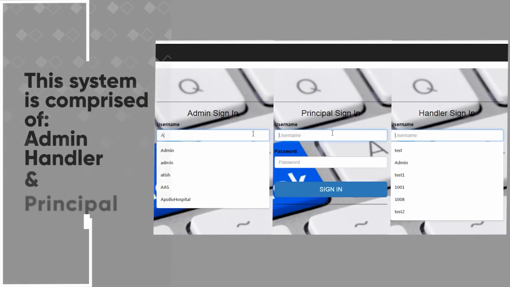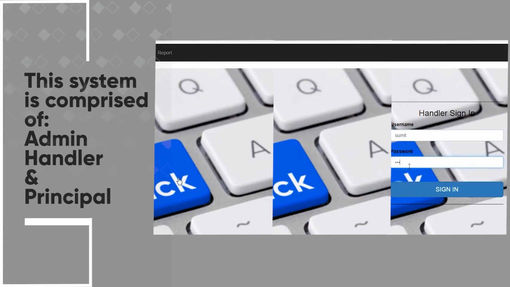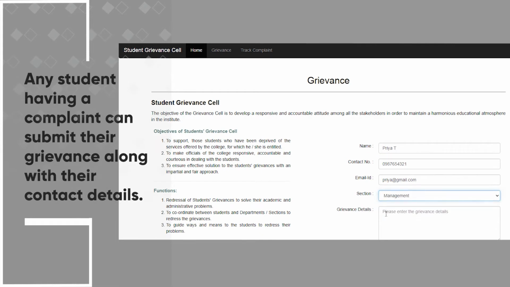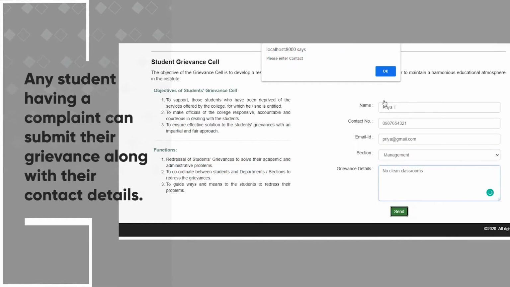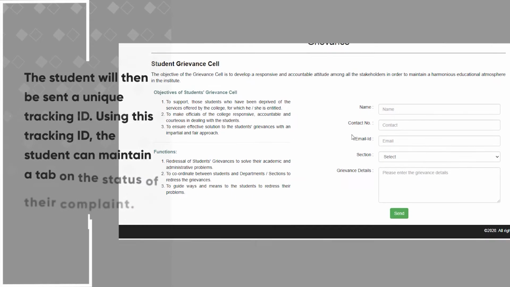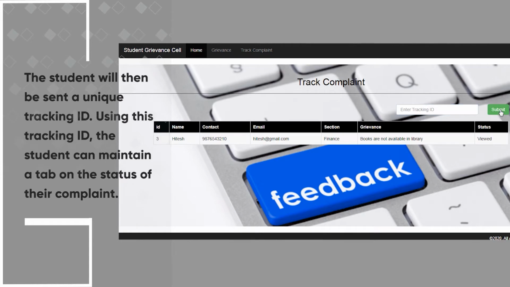This system is comprised of admin, handler and principal. Any student having a complaint can submit their grievance along with their contact details. The student will then be sent a unique tracking ID. Using this tracking ID, the student can maintain a tab on the status of their complaint.